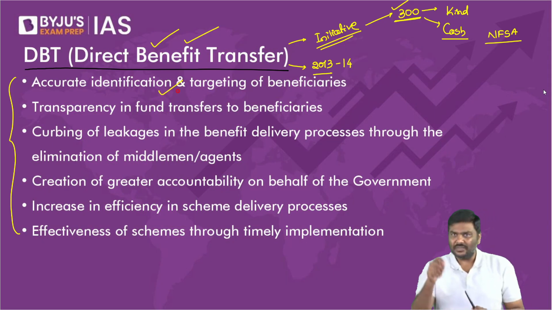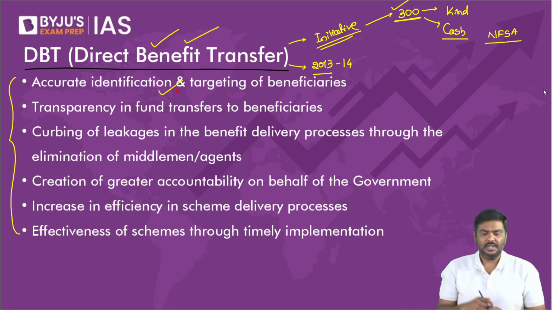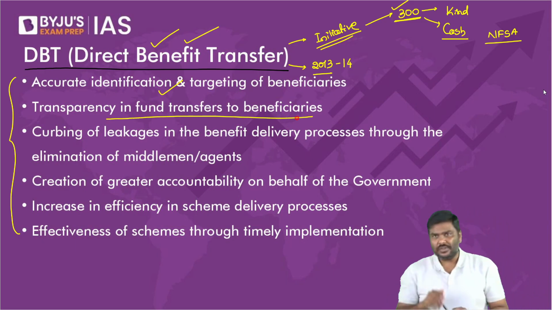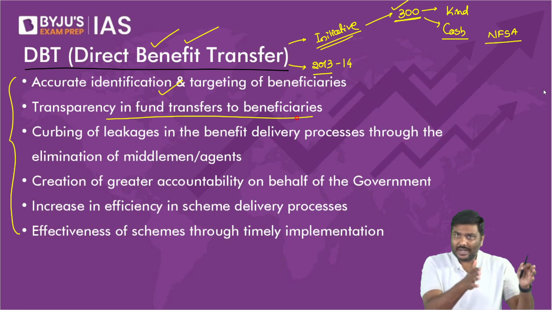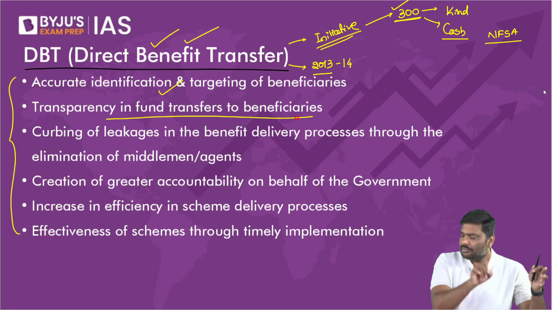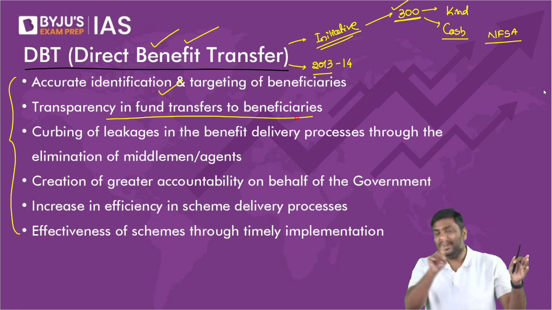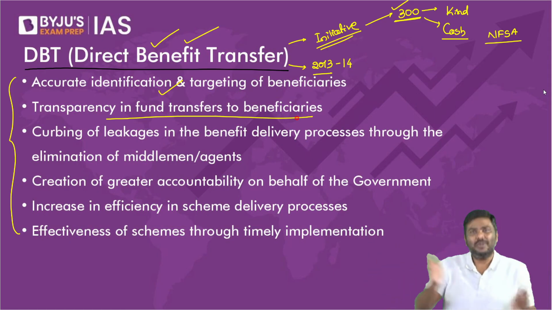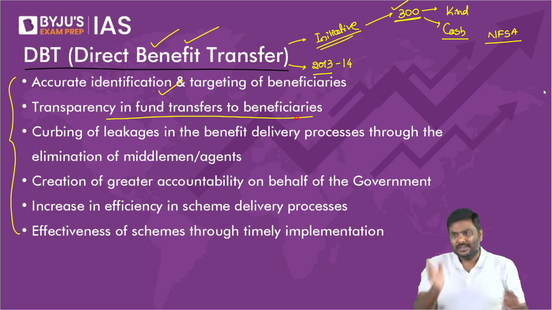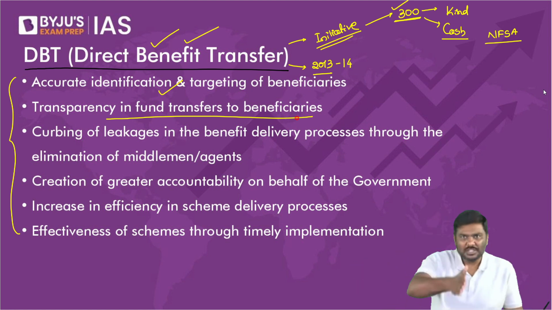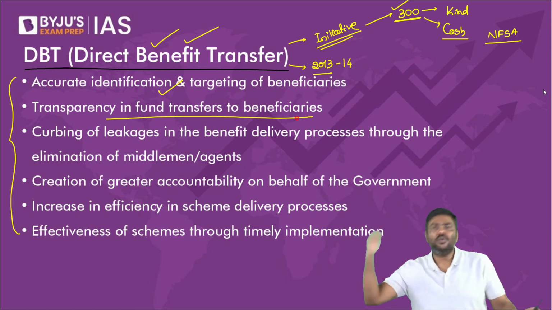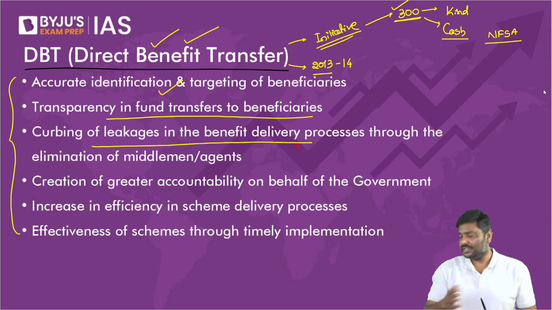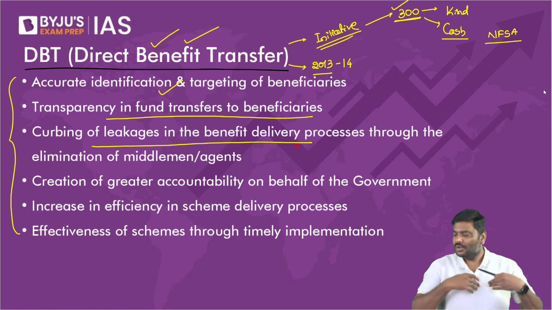Now, what are the objectives? What are the reasons why we have introduced DBT? We'll be able to accurately identify and target the beneficiaries using this. There will be transparency in the fund transfers to the beneficiaries. Because the accounts will be used, money will be transferred directly to the account. Don't you think, because there is no middleman in the system, there is transparency in how much each beneficiary is going to receive?